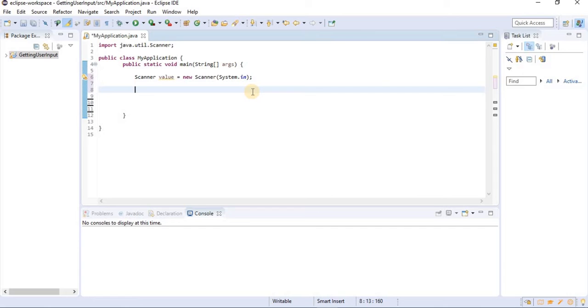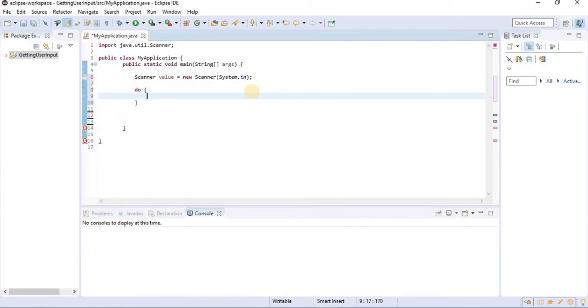A do-while loop looks like this. There is a keyword do, and you open curly braces. When you hit enter, Eclipse autofills the closing brace. Within these 2 braces goes the code that you want to execute. Then you have the keyword while, and within the parentheses there will be the condition, and at the end you have a semicolon. Now let's analyze the requirements.